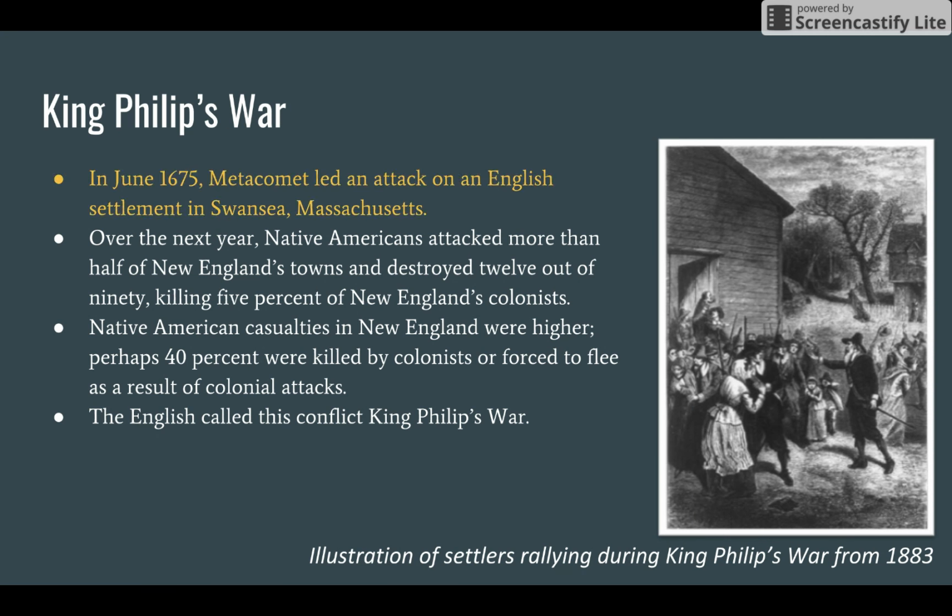Well, in June 1675, Matacomet, aka King Philip, led an attack on an English settlement in Swansea, Massachusetts. Over the next year, Native Americans attacked more than half of the New England towns and destroyed 12 out of the 90, killing 5% of New England's colonists. Native American casualties in New England, however, were a lot higher. Perhaps 40% were killed by colonists or forced to flee as a result of colonial attacks. The English called this conflict King Philip's War.